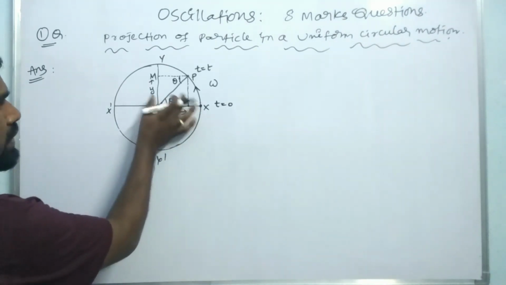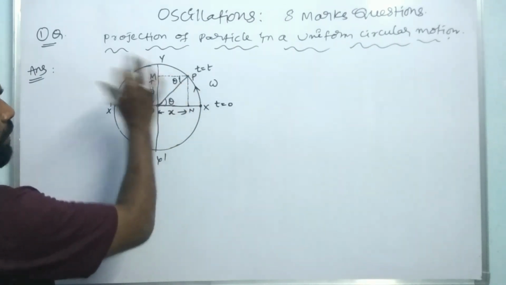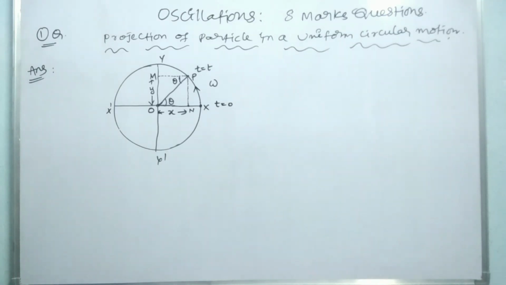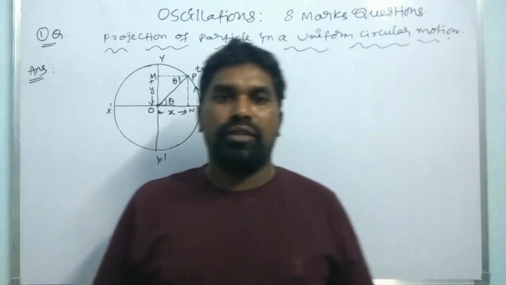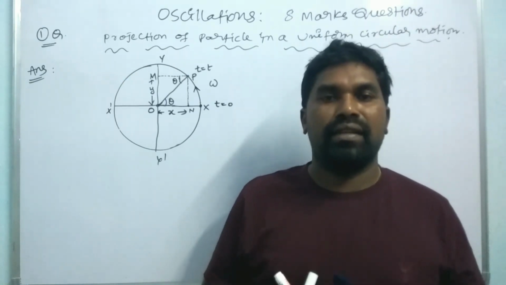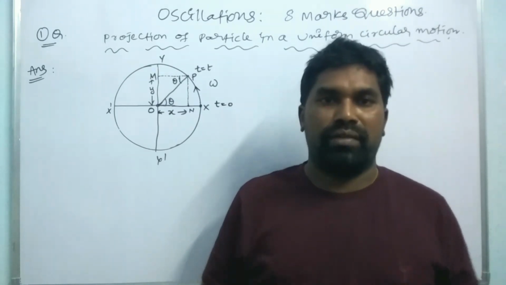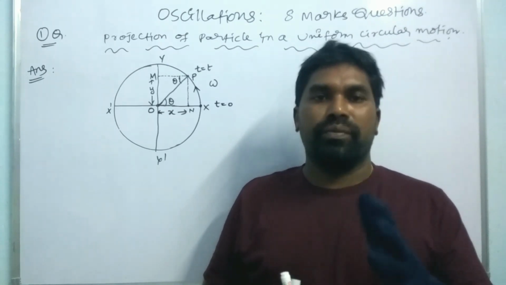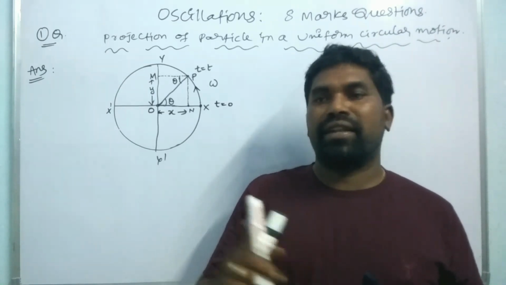Here there are two right angle triangles, OPN and OPM. From these two right angle triangles, we have to describe the displacement, the velocity, and also the acceleration of the particle. If the acceleration of the particle is directly proportional to its displacement and negative in nature, then we can confirm that the particle is maintaining simple harmonic motion. This is the basic theory to confirm simple harmonic motion. Clear? So now our aim is to find the acceleration of this particle.